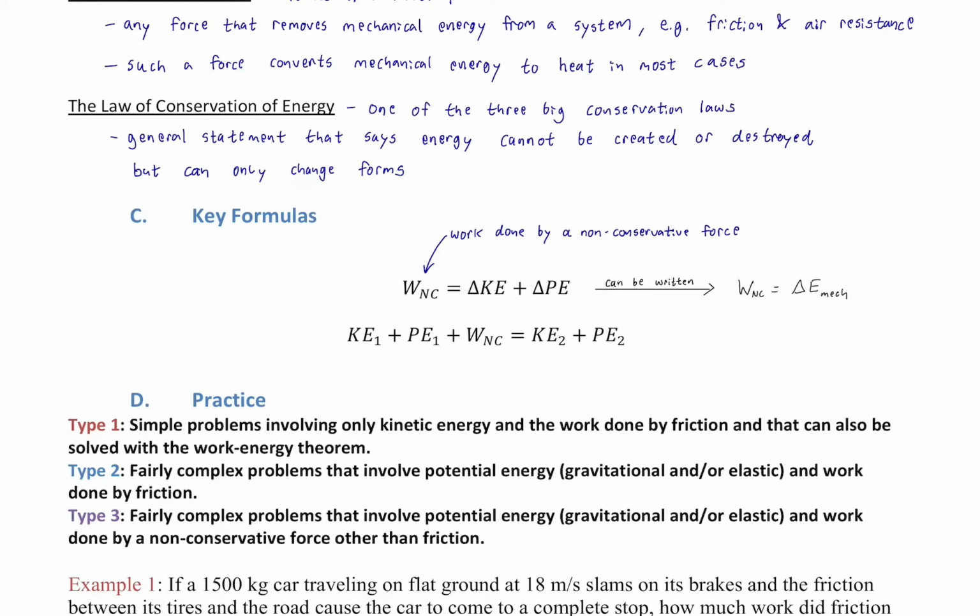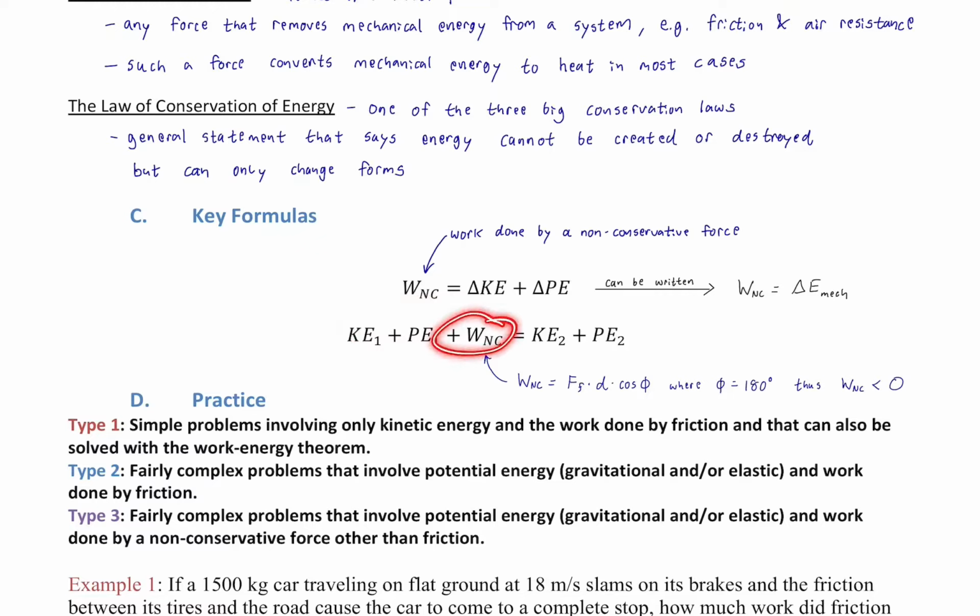That means our formula, our E1 equals E2, has an extra term. Check it out. This would be the E1 side of the equation that we solved a lot of problems with. This would be the E2 side over here. The only thing is on the left-hand side of the equation, we've added a term. We've added the work done by the non-conservative force. Now, a lot of people ask me, why do we add it? Shouldn't we be subtracting it? Because this essentially is the energy we start with, the mechanical energy we start with.